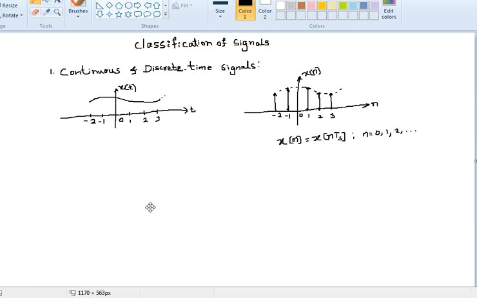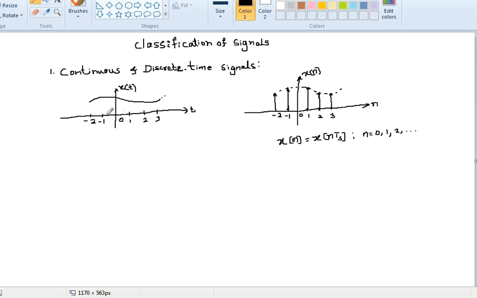For a signal x of t, we use t to represent continuous time signals, and to represent discrete time signals we go for x of n in a square bracket representation. The name continuous indicates that the signal x of t is defined for all the values of t. If t is -1, x of t has its own value.